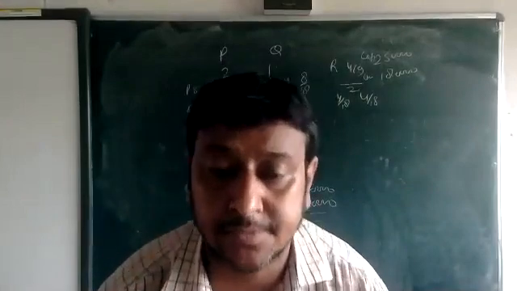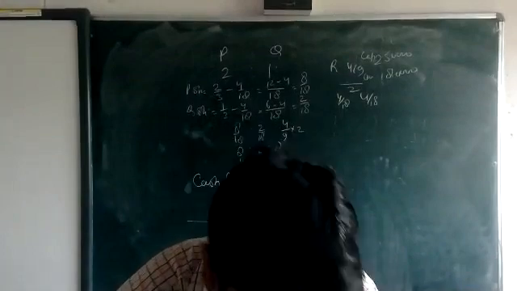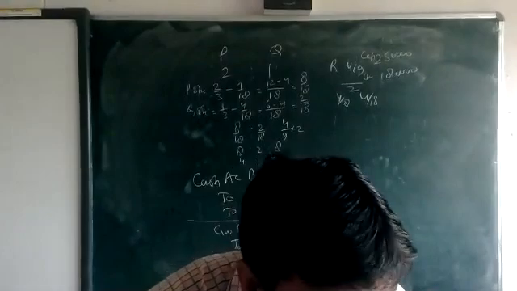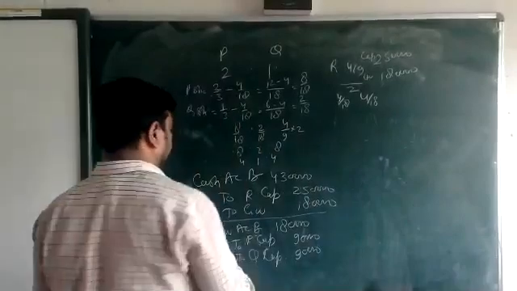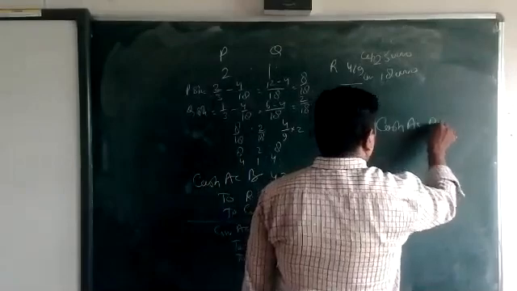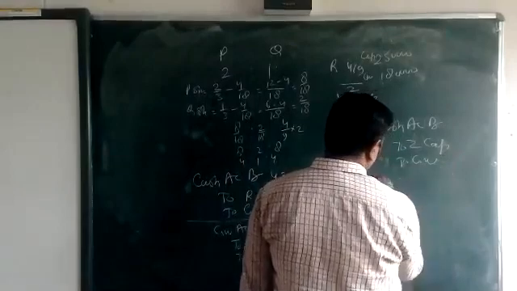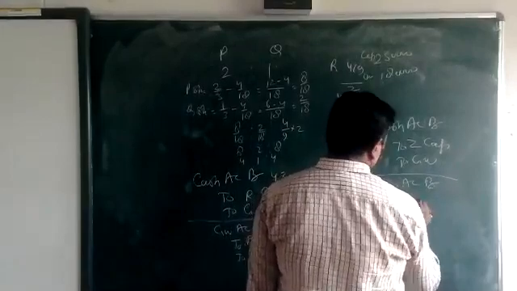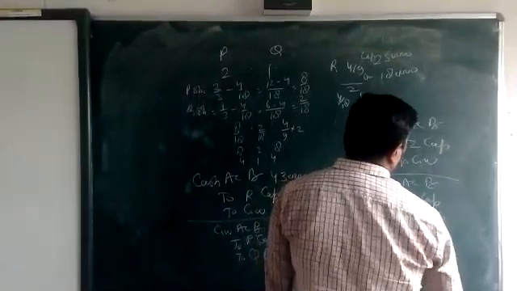Okay, entries. What? Cash account debit to Z capital, to goodwill. Then second entry, goodwill account debit to X capital and Y capital.